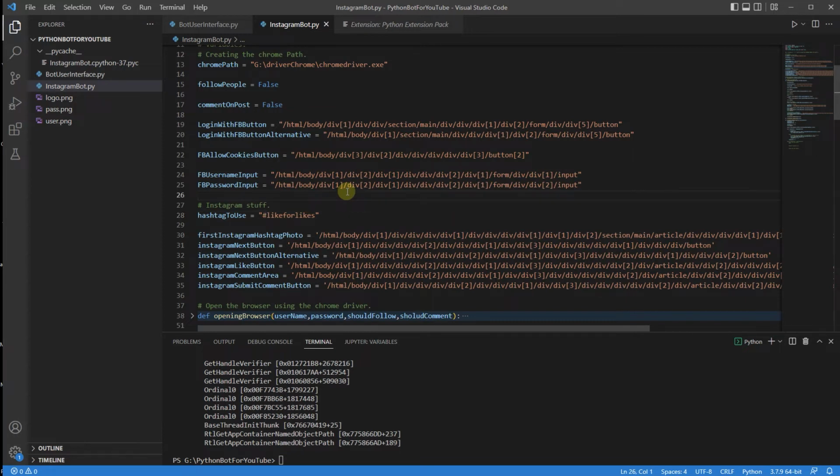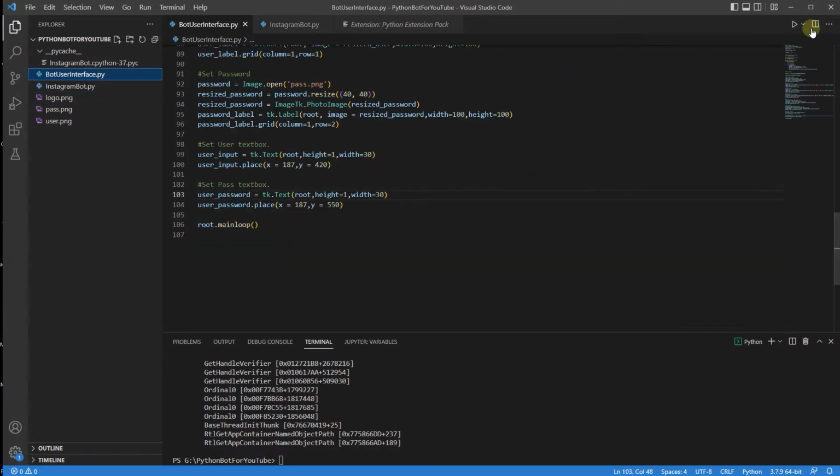So keep this in mind. Now, this is going to be the problem that we actually encountered. And of course, I need to run it again.